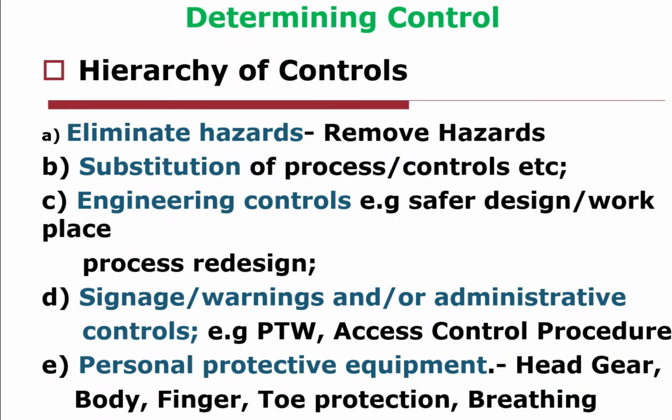So if you look at it, first of all, eliminate, substitute, bring in engineering control, administrative control, which includes signage and posters, warnings, and so on. And the last line of defense is personal protective equipment. Personal protective equipment is to protect against bodily injuries, finger and toe protection. For example, a safety shoe or headgear or a safety helmet, these are all kinds of personal protective equipment. For example, working at height, putting on a lanyard and safety harness is one of the personal protective equipment that you can think of.